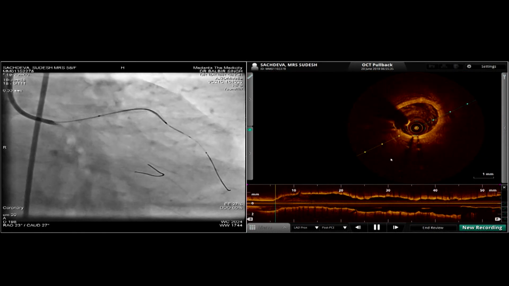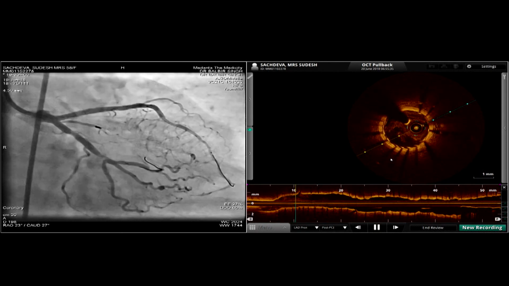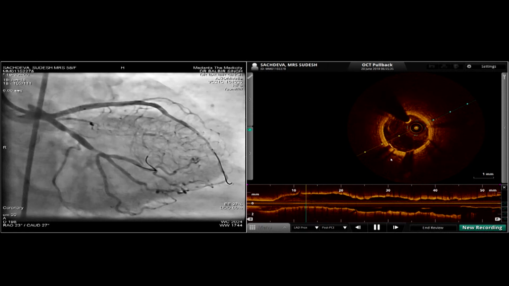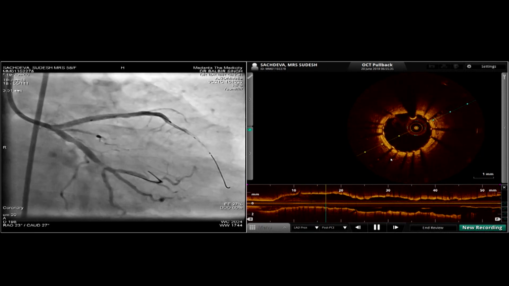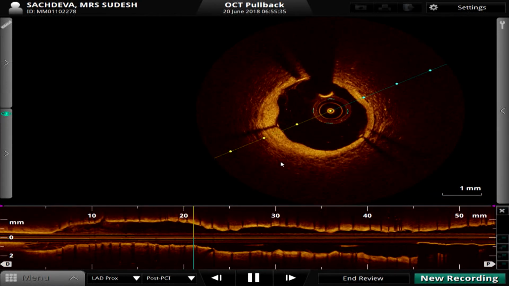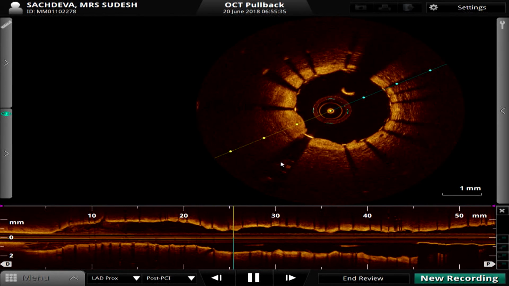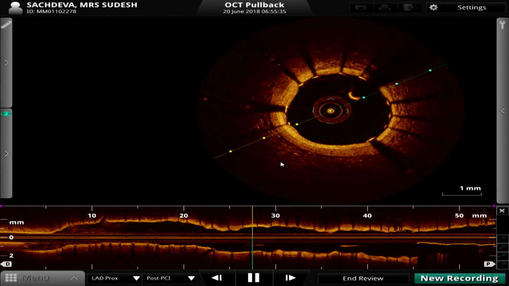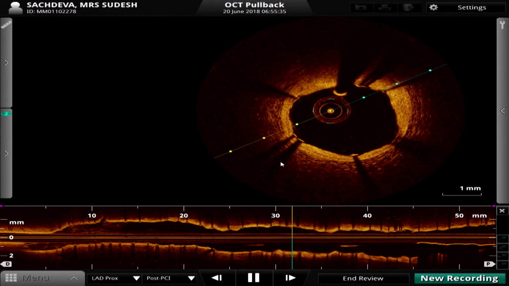So this is the distal part of the vessel, and there's no edge dissection. It smoothly goes into the stent, very well expanded. And we see the 3 millimeter balloon has made a much bigger lumen area than what it was. We're going to do the calculations later on, but it's much bigger than what we saw in the previous shot. And here I probably may go with a high pressure balloon at this point. We'll calculate the MLA to see if I need to do that. And it looks pretty smooth thereafter.